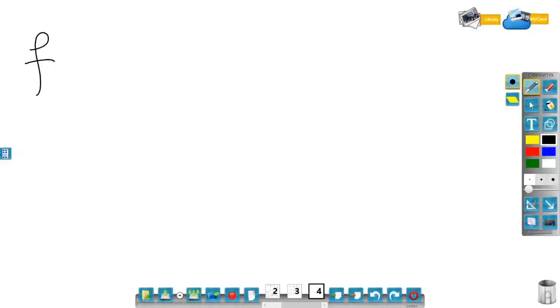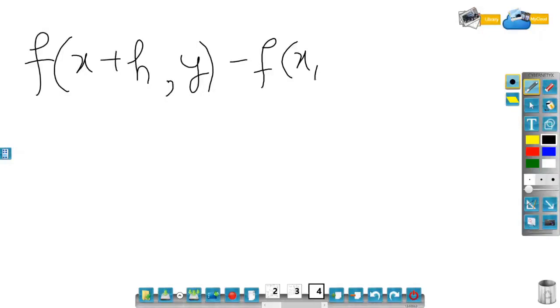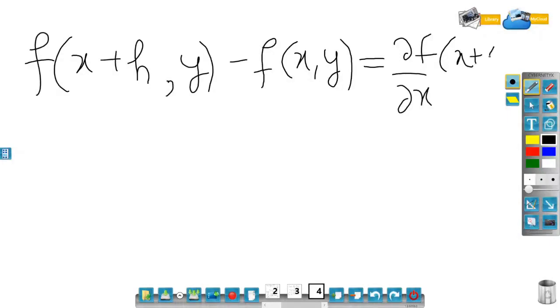f of x plus h comma y minus f of x comma y is equal to, now it is dou f by dou x. Since it is in one variable, dou f by dou x is same as df by dx at x plus theta h comma y.